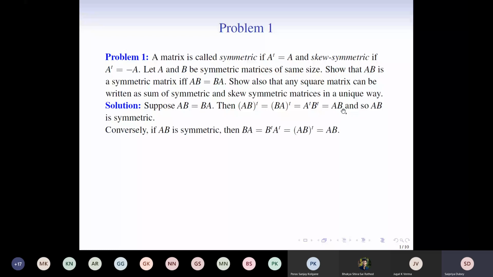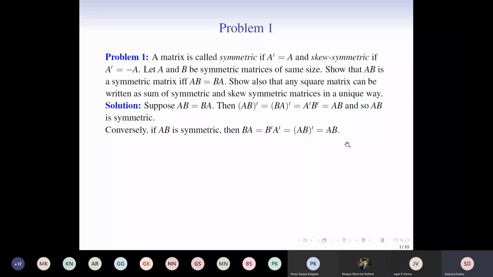Okay. Now the converse part. So we assume that AB is symmetric. So if AB is symmetric, then BA is equal to B transpose A transpose. Okay, but that is equal to (AB) whole transpose. But because AB is symmetric, (AB) whole transpose is equal to AB. I hope this is clear to everybody.